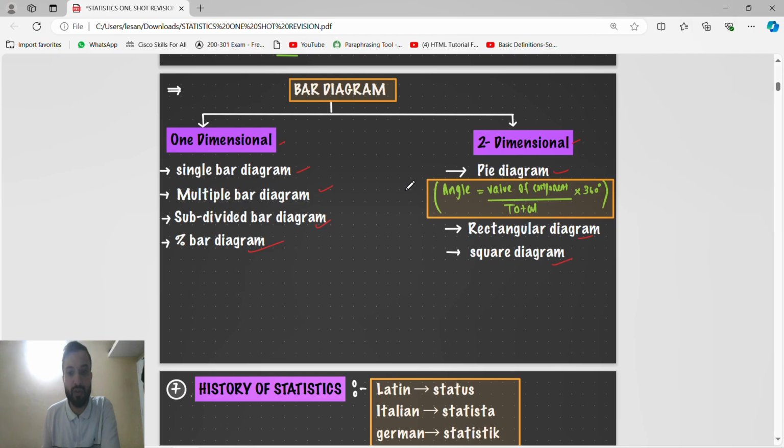Guys, many times in the examination they will ask about the pie diagram angle. Okay, what is the pie diagram angle? It is the value of that component divided by the total value of all the components, multiplied by 360 degrees.